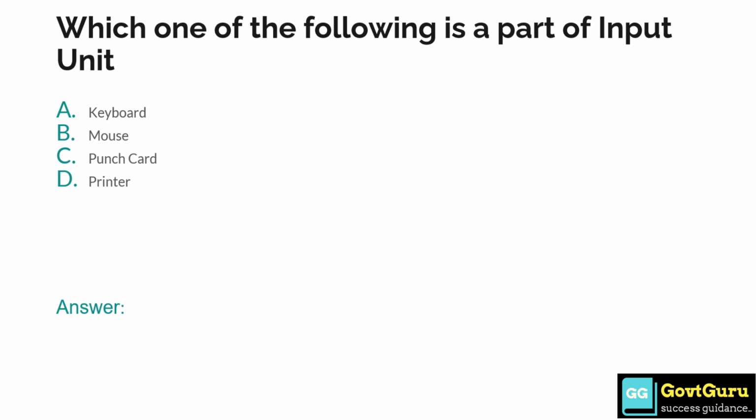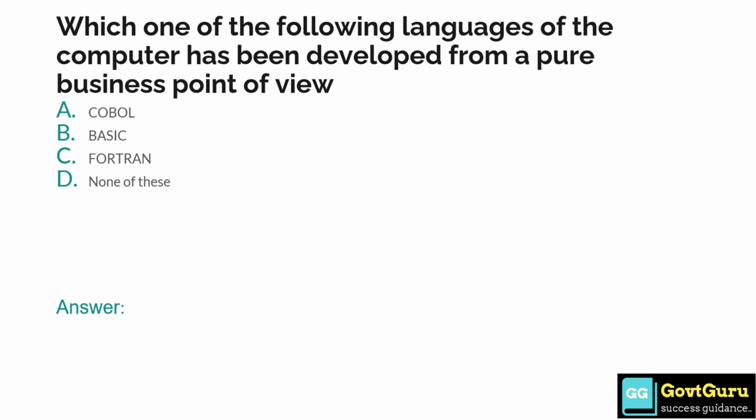Which one of the following is a part of input unit? Option A, keyboard, option B, mouse, option C, punch card, option D, printer. So the answer is option D, printer. Which one of the following languages of the computer has been developed from a pure business point of view? Option A, COBOL, option B, BASIC, option C, Fortran, and option D, none of these. So the answer is option A, COBOL.